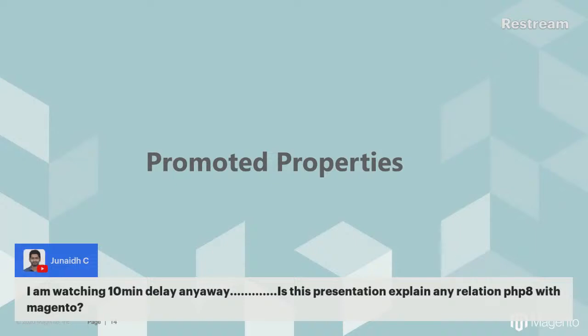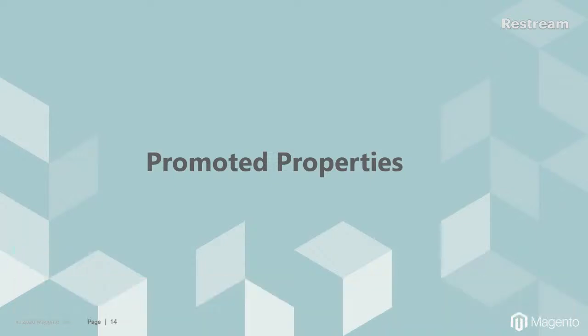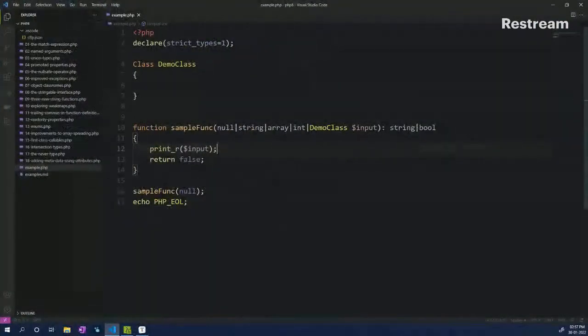Okay, great. So I hope you got the answer, and let's move on to our next one, which is promoted properties. So what are promoted properties? I'm sure you might have seen a promoted property example floating around on Twitter or LinkedIn. So I'll again try to show you how they work.